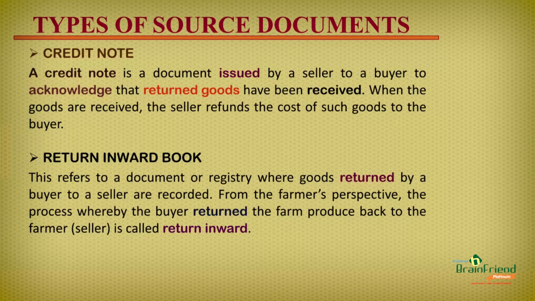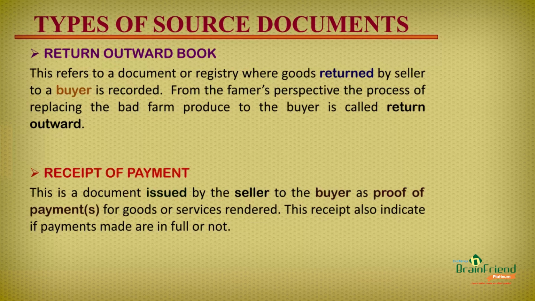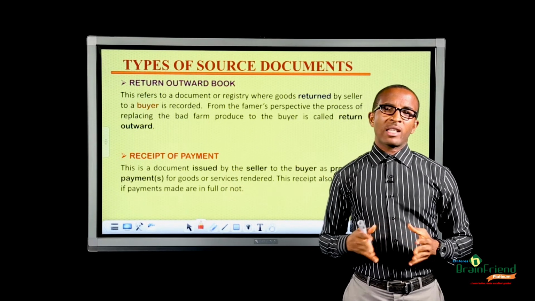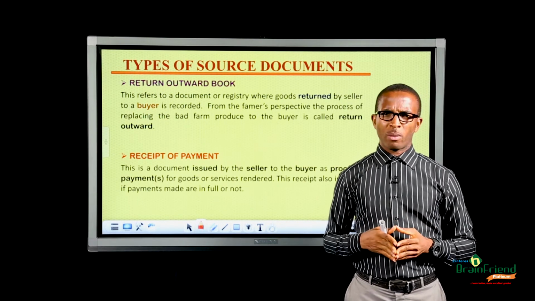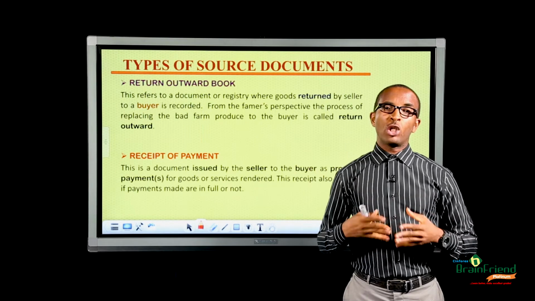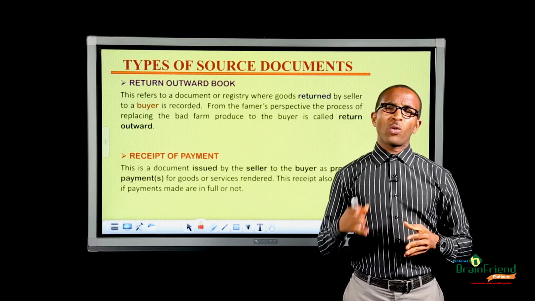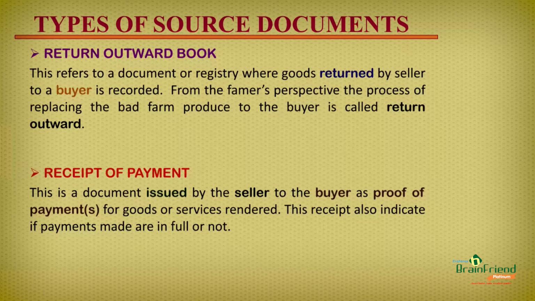Now let's go to the next one, which is return outward book. From my example, let's say the seller does not want to refund you the cost of those tubers of yam you returned back to him, but he wants to replace them with new tubers of yam. He will need to record them in a registry called return outward book. And the process of returning those new tubers of yam back to you is called return outward.